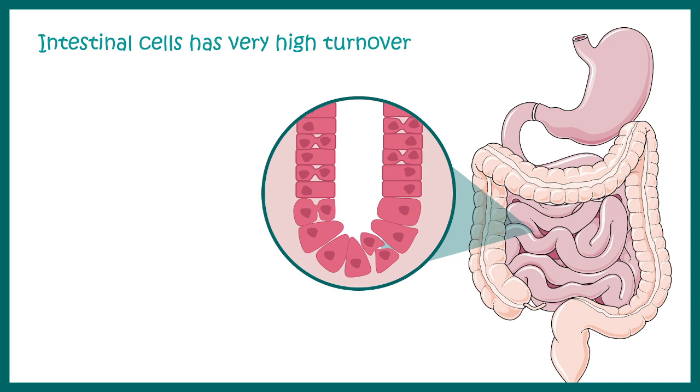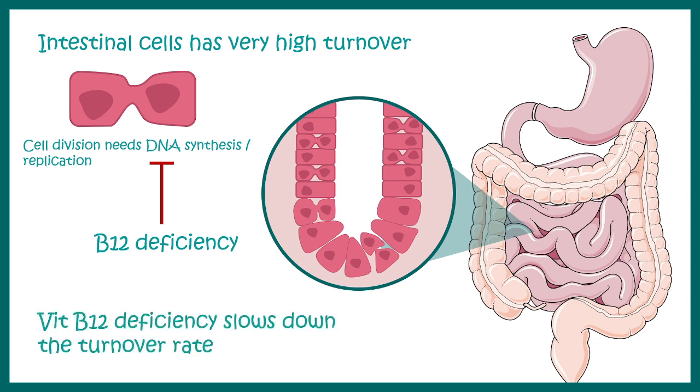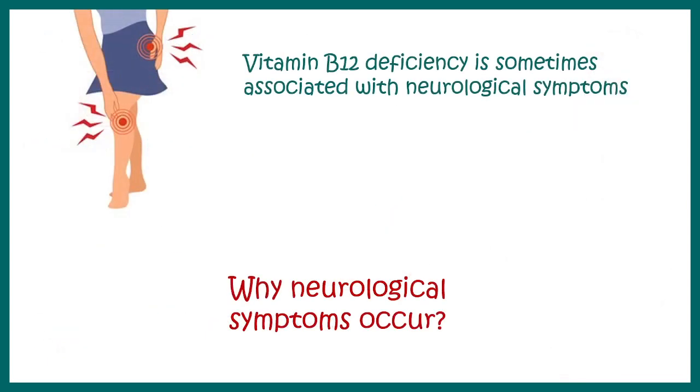So the cells which are dividing are really getting affected, especially the cells which are lining the intestine. They need DNA synthesis for dividing, and that process is inhibited when vitamin B12 deficiency occurs. Moral of the story, vitamin B12 deficiency slows down the turnover rate of intestinal epithelial cells.